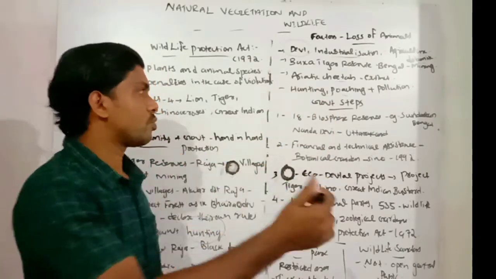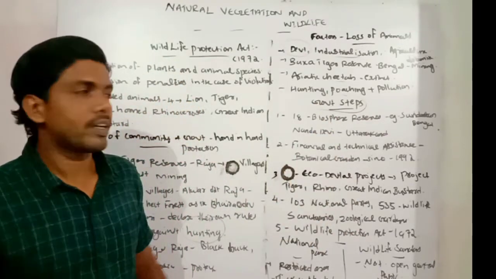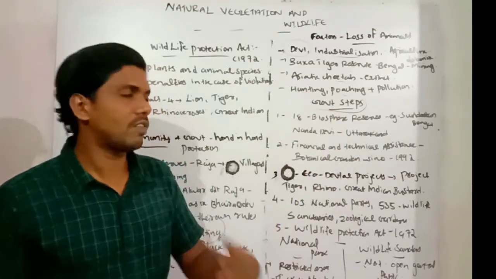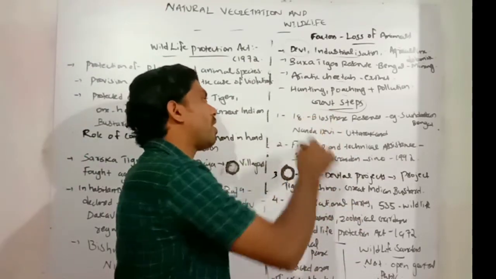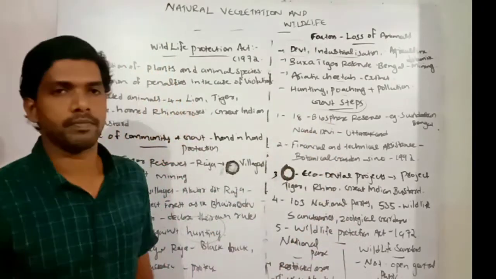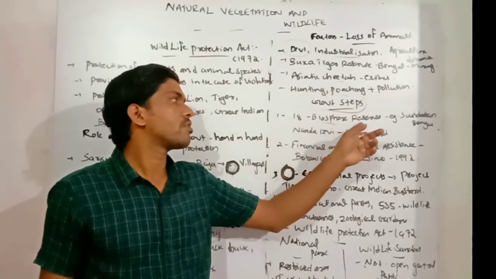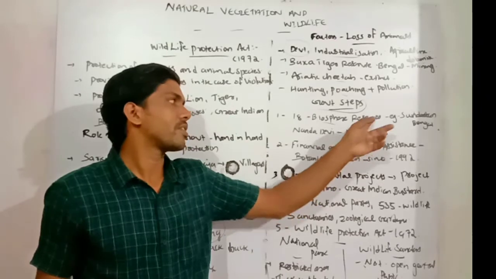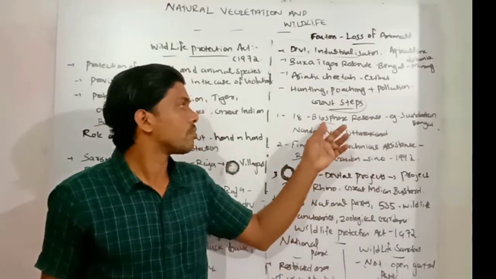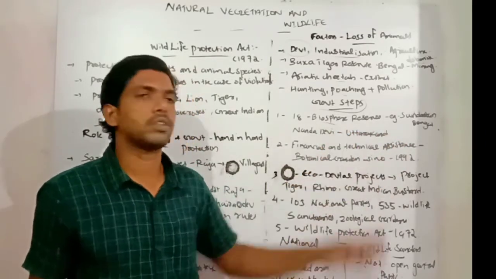Then we can discuss the next one, the government steps to protect the species in India. Which steps is the government initiating for protecting the wildlife resources in India? For the protection of wildlife and plant species in India, the government is setting up 18 biosphere reserves in different parts of India. For example, the Sundarban Biosphere Reserve in Bengal and Nanda Devi in Uttarakhand.